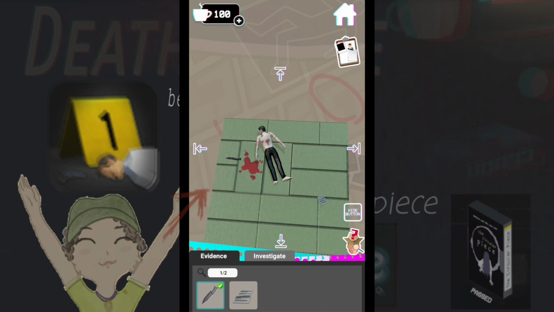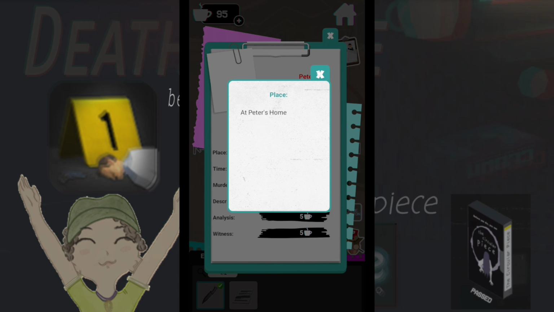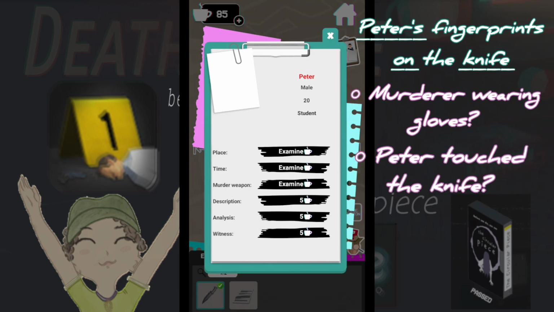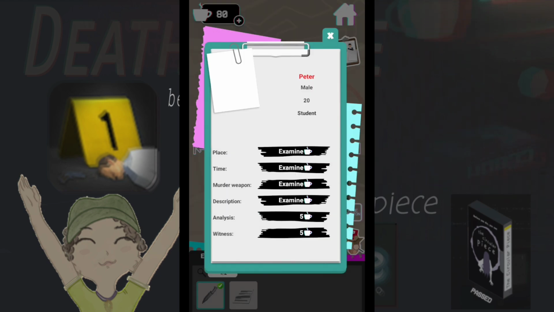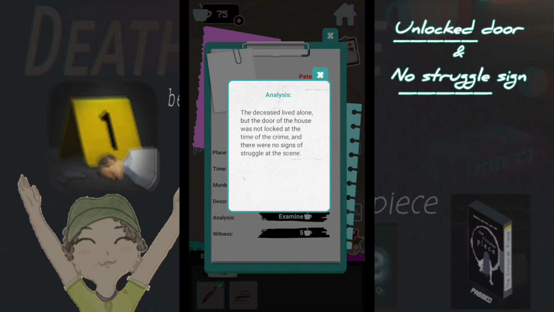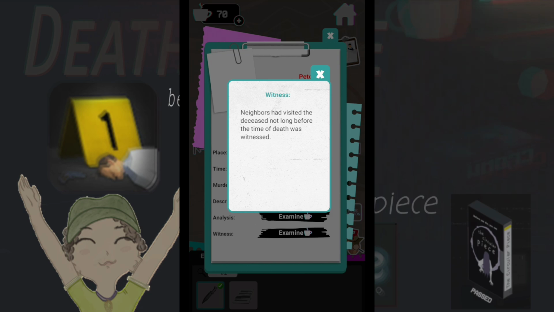Let's check the file. Peter is our victim. Place: at Peter's home. Time: just now. Murder weapon: small knife, only the fingerprints of the deceased on it. Description: the victim was stabbed in the abdomen, no other wounds on the body. Analysis: the deceased lived alone, but the door of the house was not locked at the time of the crime, and there were no signs of struggle at the scene. Witness: neighbors had visited the deceased not long before the time of death was witnessed. I suspect the neighbors might be on it.